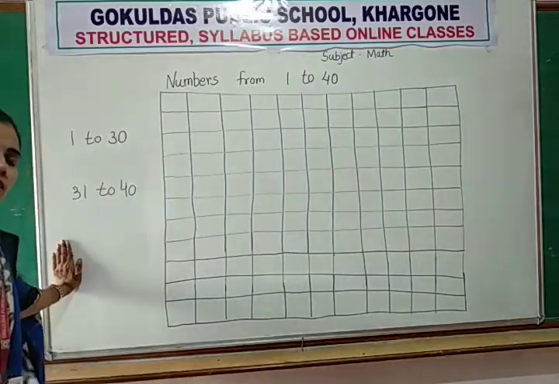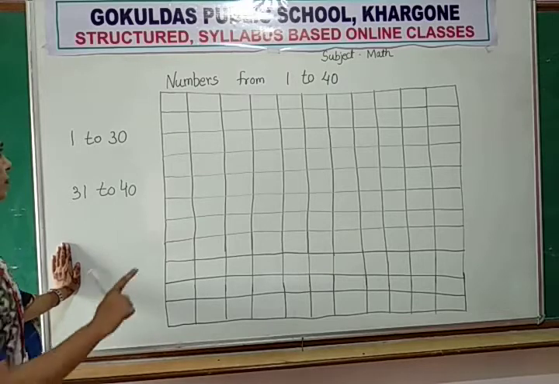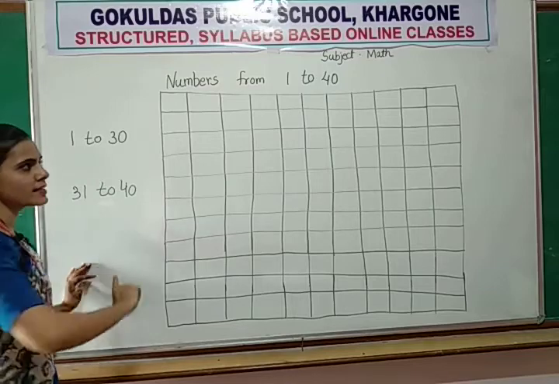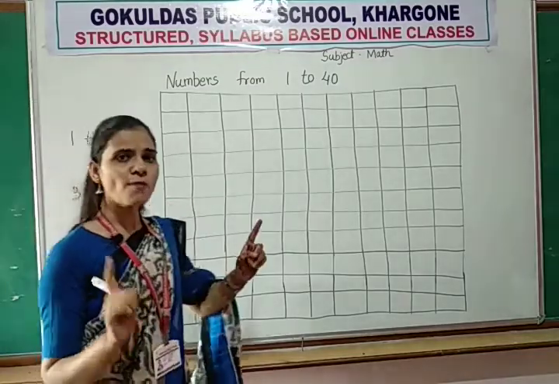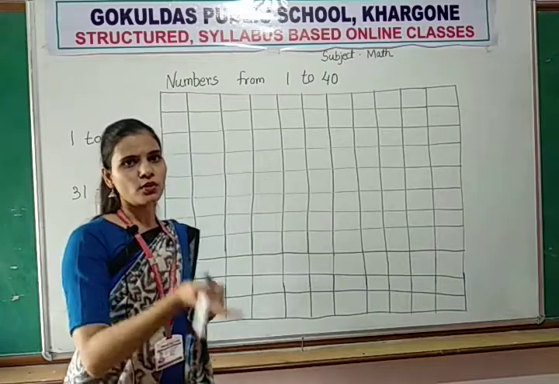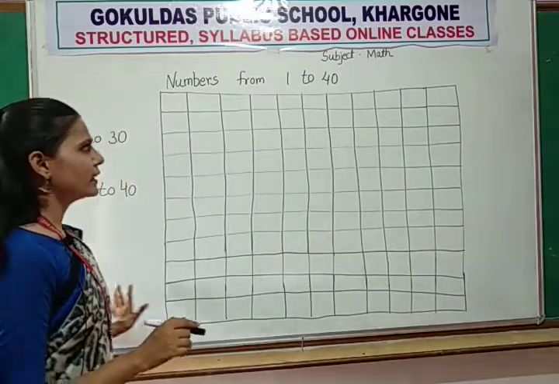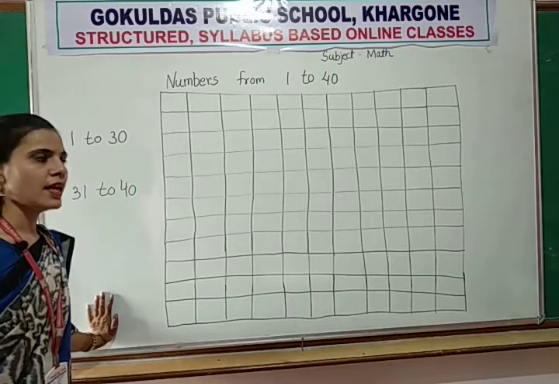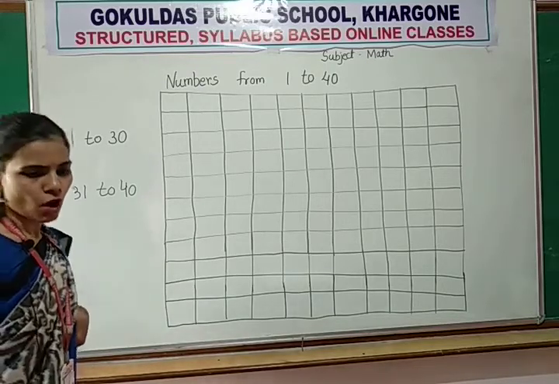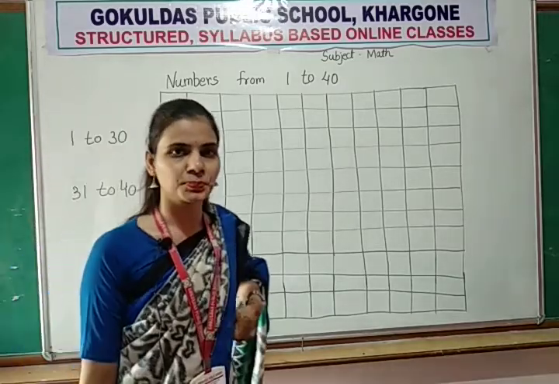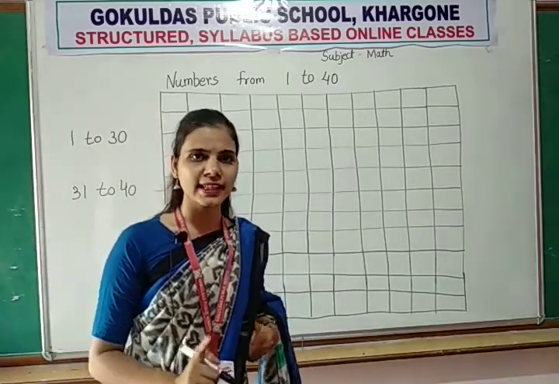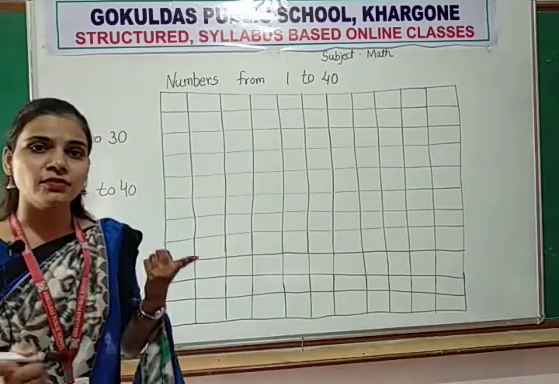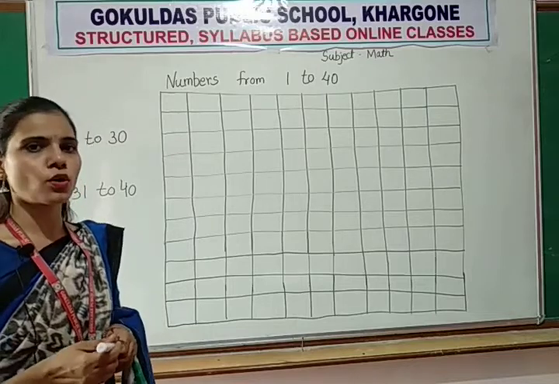In your previous session, we learned 1 to 30 and then 31 to 40, and we wrote them. So now we will write from 1 to 40. Take out your notebook, pencil and eraser and write with me, and say also.